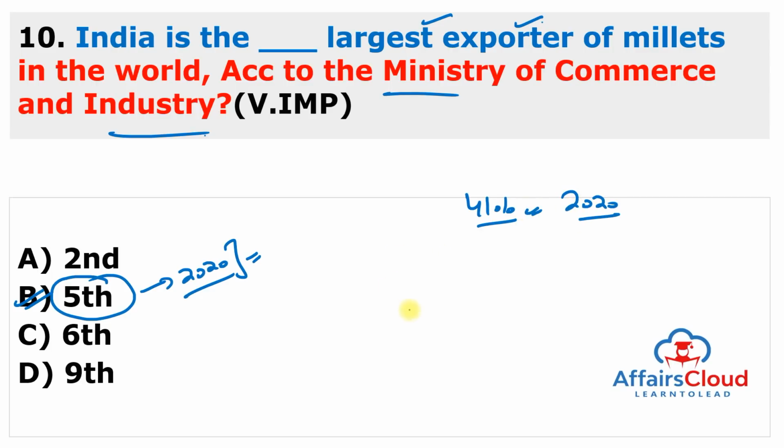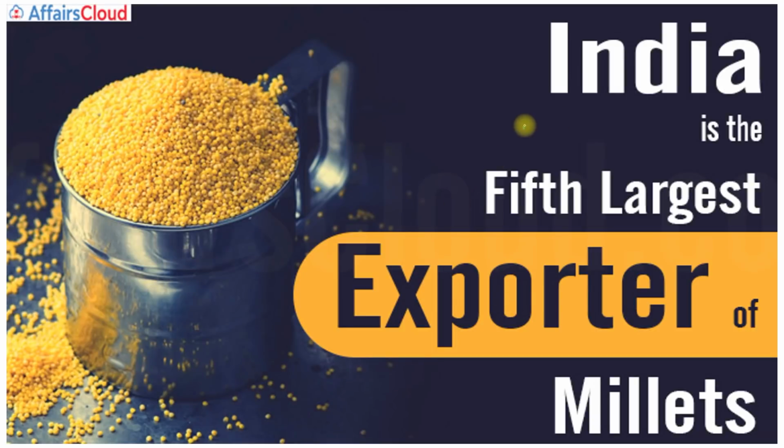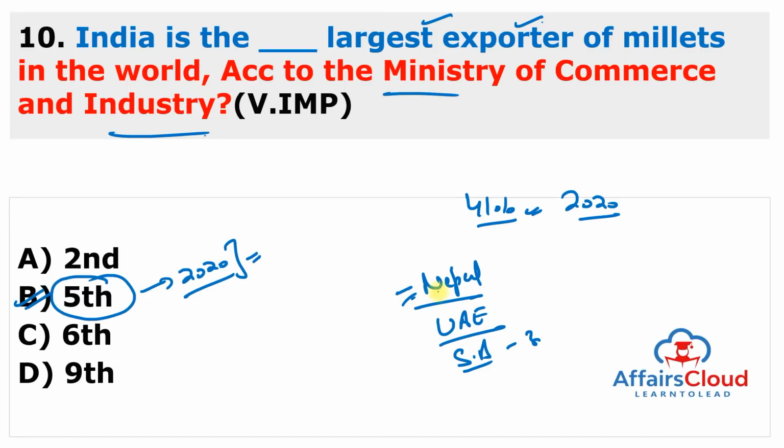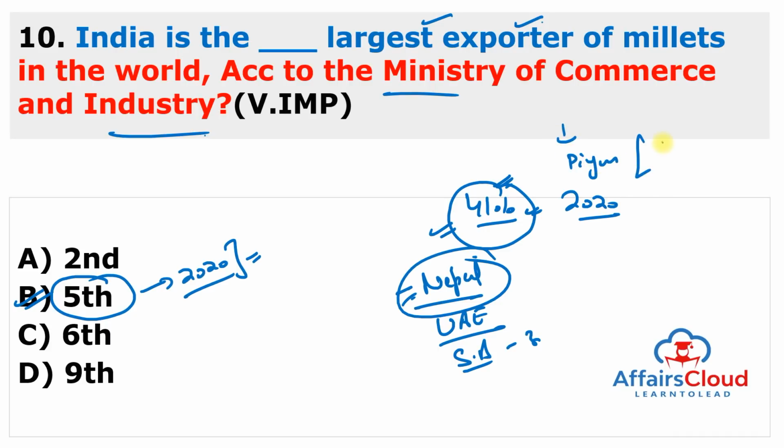And top destinations for India's millet exports are Nepal in the first position, United Arab Emirates in the second, and Saudi Arabia in the third position. You can also see here, India is the fifth largest exporter of millets and the largest exporter to Nepal. And the total share in millet production in 2022 globally is 41%. And remember one thing, the Ministry of Commerce and Industry comes under Piyush Goyal ji, and Piyush Goyal ji is currently a member of Rajya Sabha from Maharashtra.